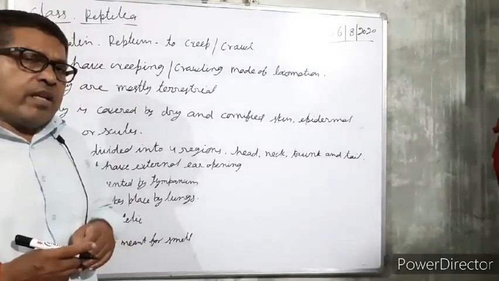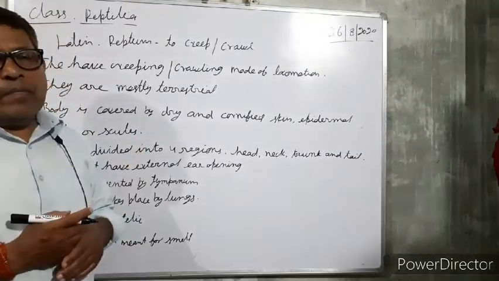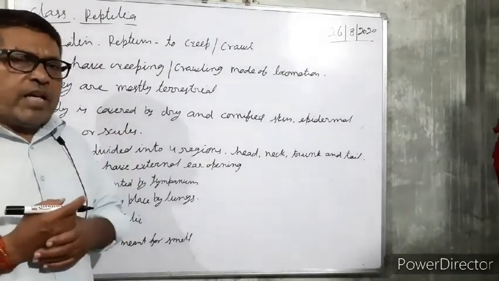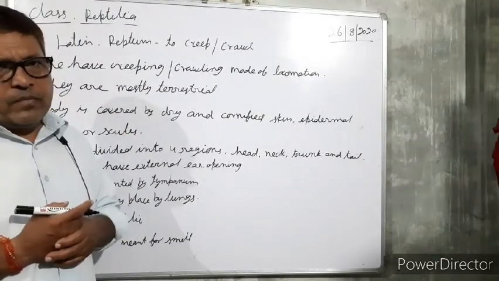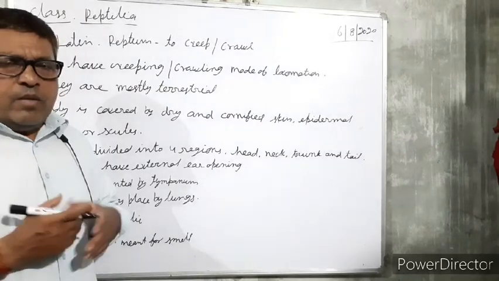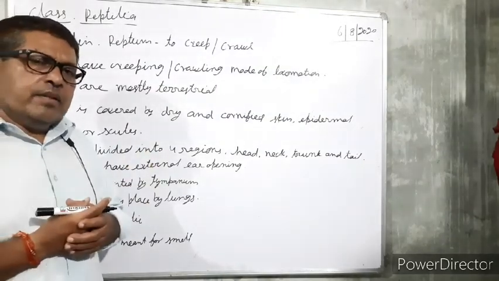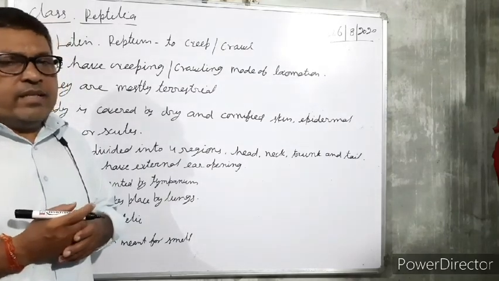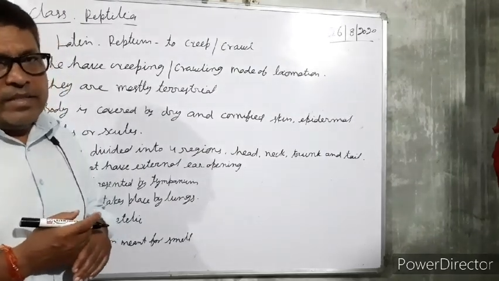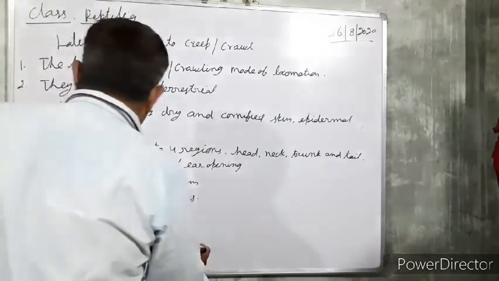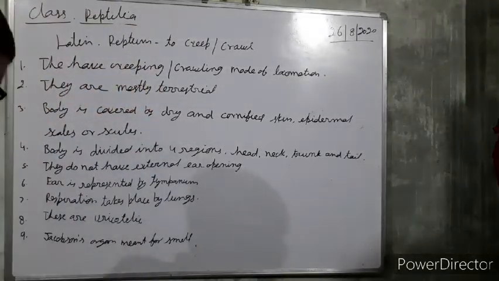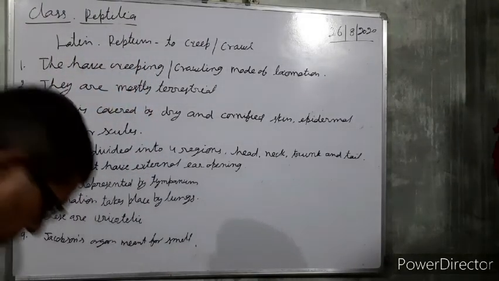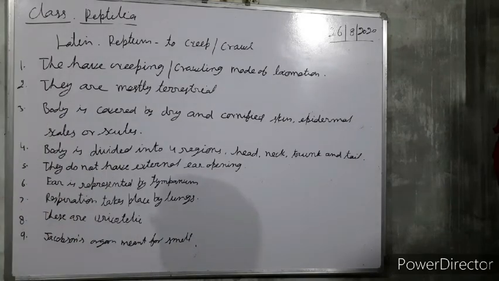These Jacobson's organs are found on the roof of the buccal cavity. They are very well developed in lizards and snakes. Now, next point, we have to write the next point.